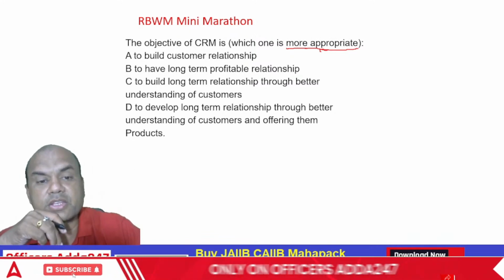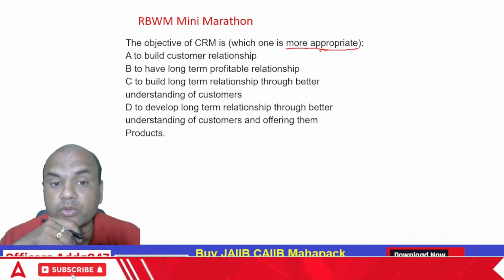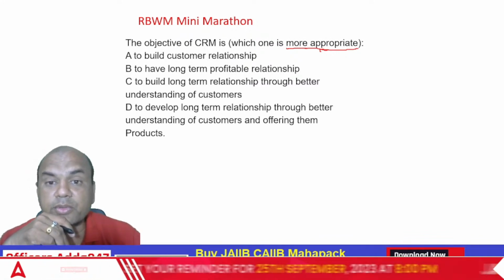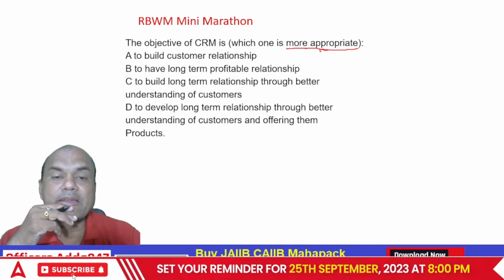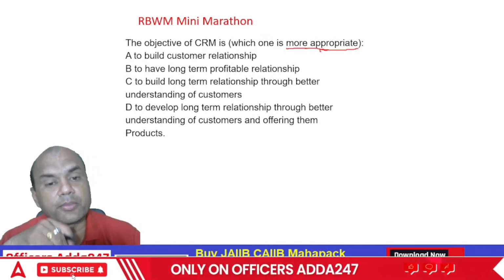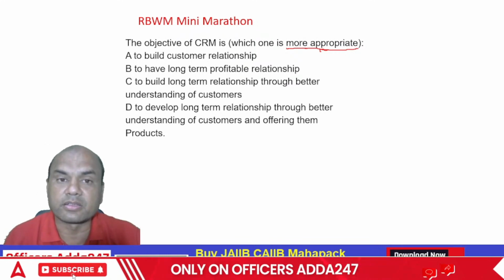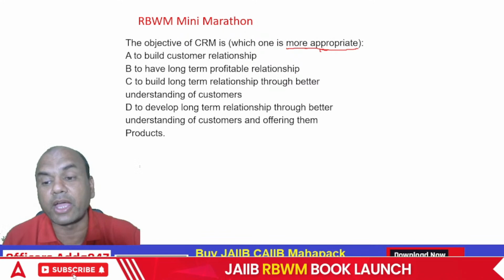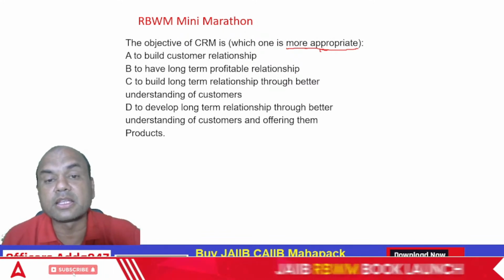And this will show you your angle towards the banking. Always remember, what is the angle of the banking? In banking, we always focus on CRM, okay, we have to do the CRM, means relationship maintenance is a part. But why do we maintain the relationship?